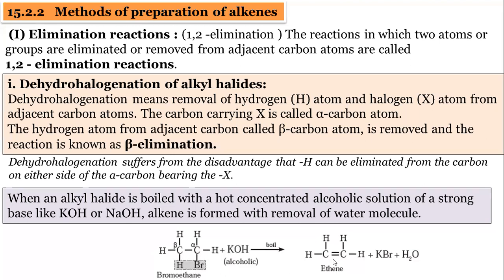This is the elimination reaction, meaning we get here a double bond. See, bromoethane is converted into ethene, and the byproducts are KBr and H2O. This K will combine with bromine, and this hydrogen will combine with OH, and we get H2O. The single line explanation written here: when alkyl halide is boiled with hot concentrated alcoholic solution of a strong base like KOH or NaOH, alkene is formed with removal of a water molecule. Water is also formed, and we get potassium bromide.